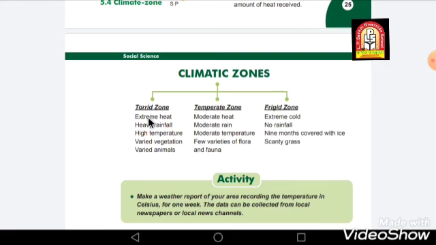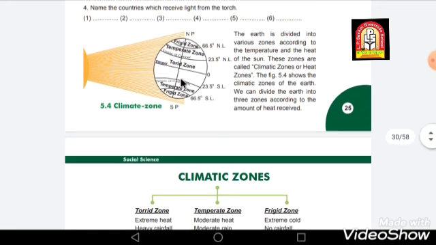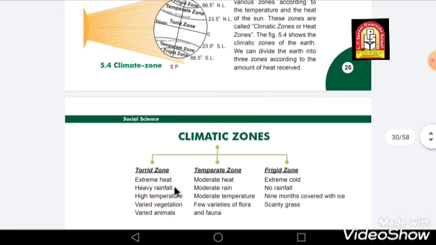In the torrid zone the heat is extreme, there is very heavy rainfall, there is high temperature, and there is varied vegetation as well as varied animals living in this area. You can see this is the torrid zone, which is around the equator, right? In this region the heat level is extreme, the rainfall is very heavy, the temperature is high, and there are different kinds of vegetation and different types of animals.